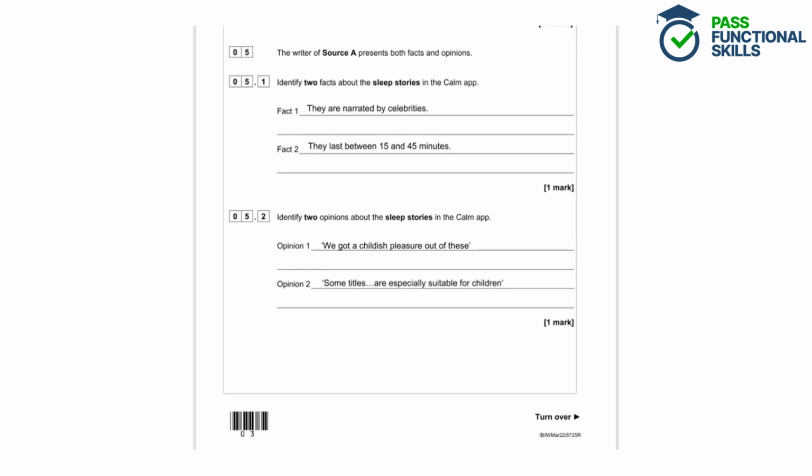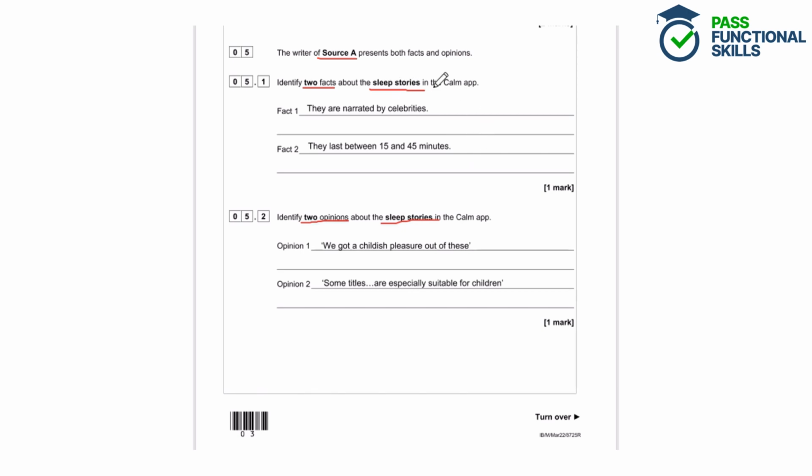Question 5. The writer of source A presents both facts and opinions. Identify 2 facts about the sleep stories in the Calm app, and then identify 2 opinions about the sleep stories in the Calm app. So in this question, we need to focus on source A and identify 2 facts and 2 opinions in the text. And we also need to be taking facts and opinions that are specifically about the sleep stories. So that's really important because it is being written in bold in the question. So we need to only be looking at facts and opinions about the sleep stories.